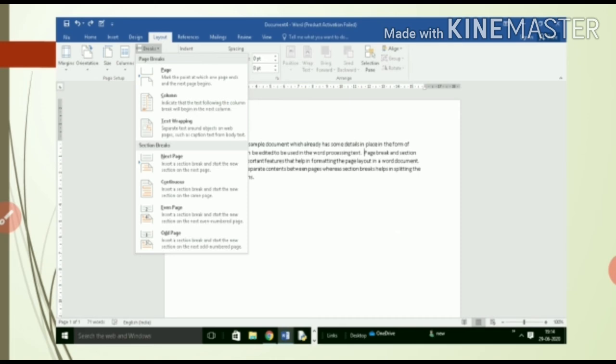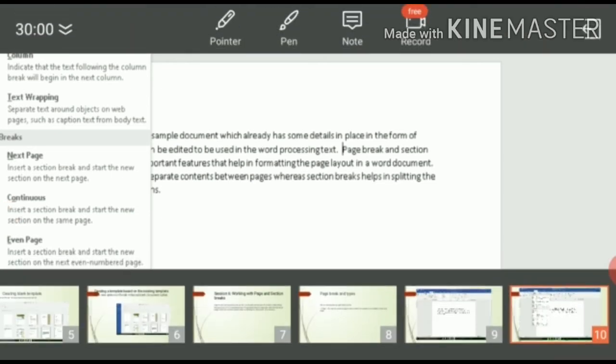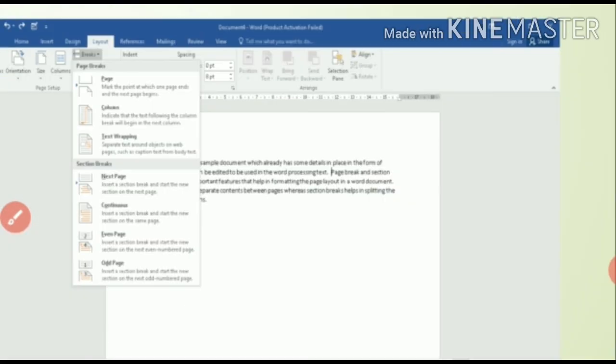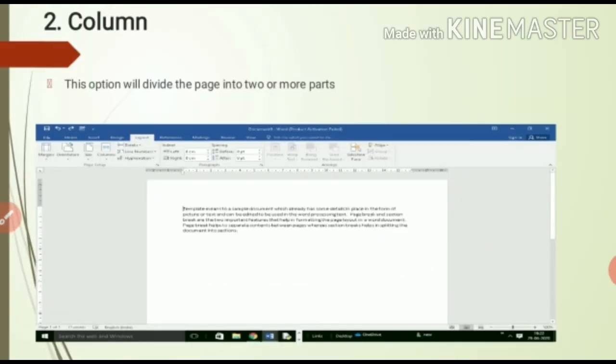You have to first confirm where you place your cursor. Here you can see on the screen, I just put my cursor here. Look here, right? So your page will break down from here only, meaning the above 2 lines will show on your first page and the remaining 3 lines will show on the next page. Okay, so this is the page break option. Next, the column.